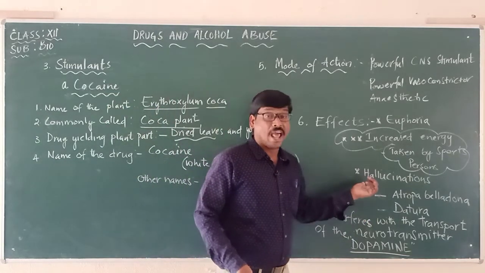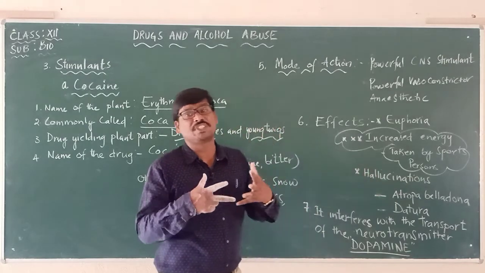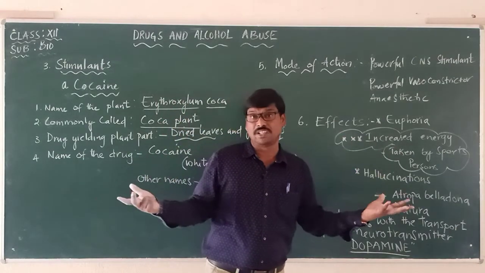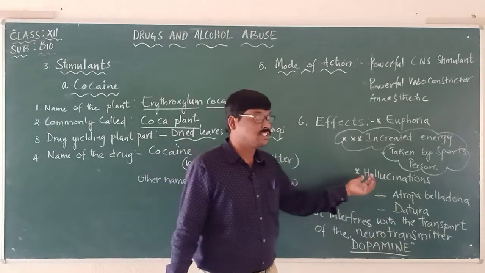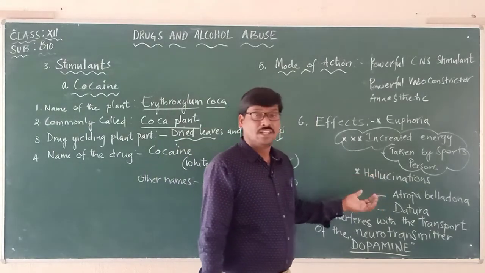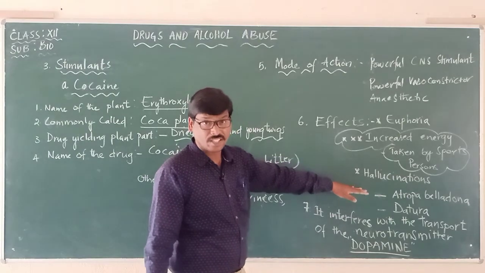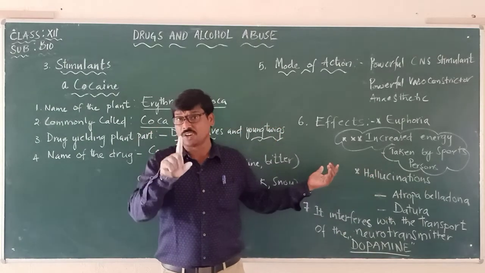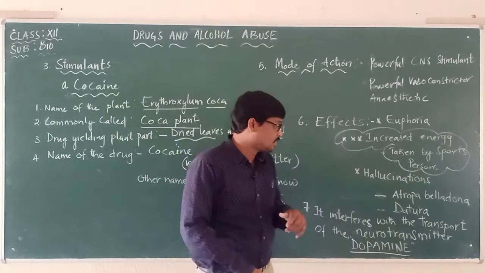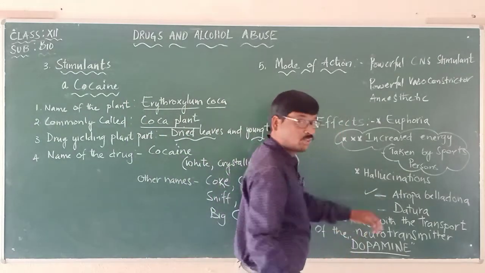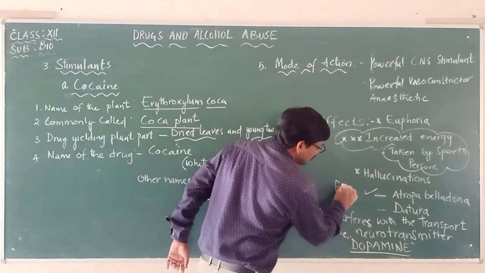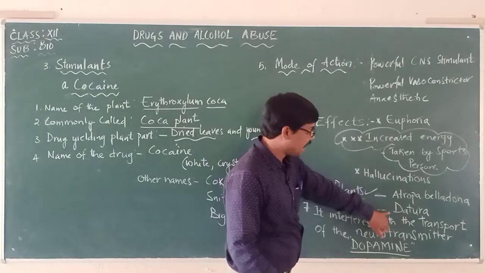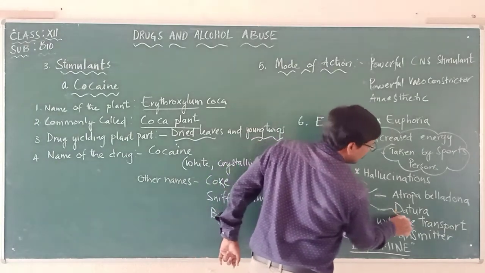Now, hallucinations are imaginations that are not true. They feel that what is not there in front of them is happening. That is called hallucinations. Hallucinations are not caused only by cocaine, but drugs are also obtained from other plants called Atropa belladonna and Datura. These are the names of the plants.